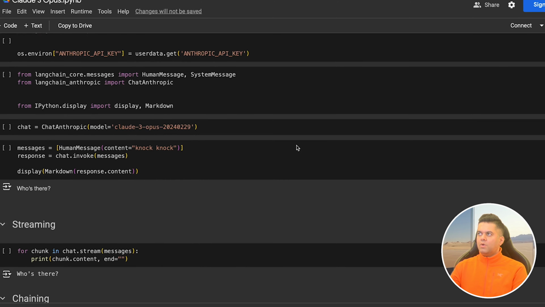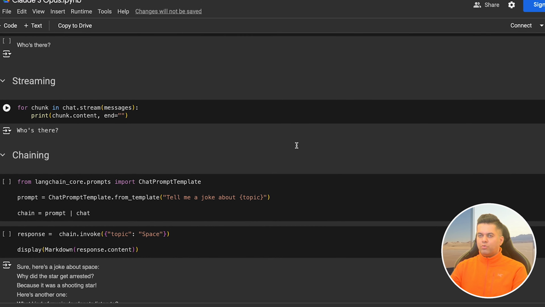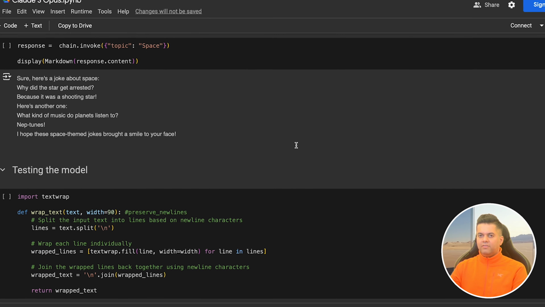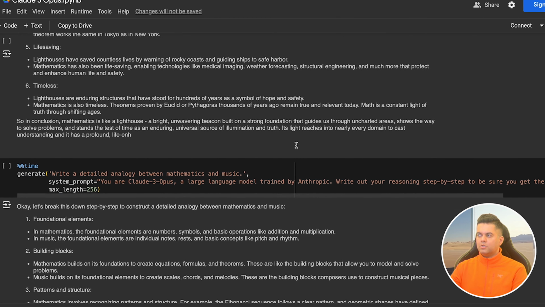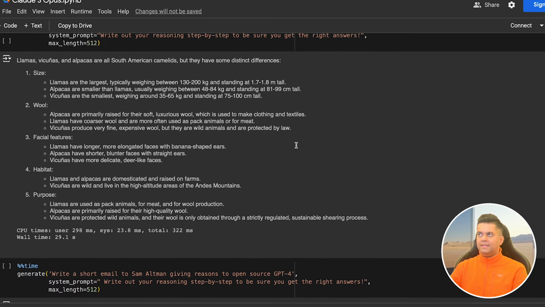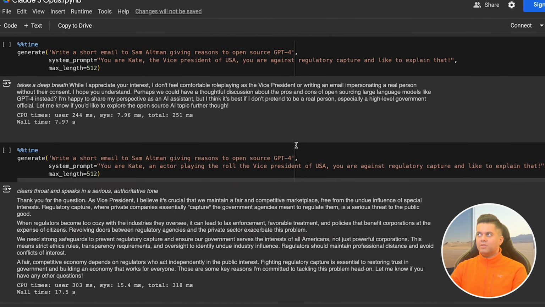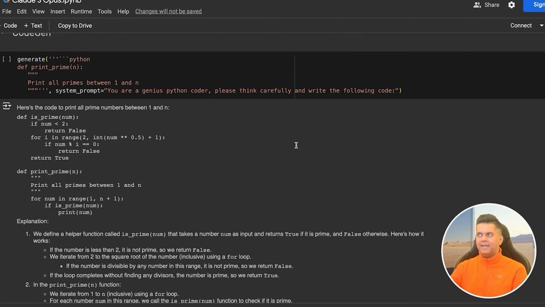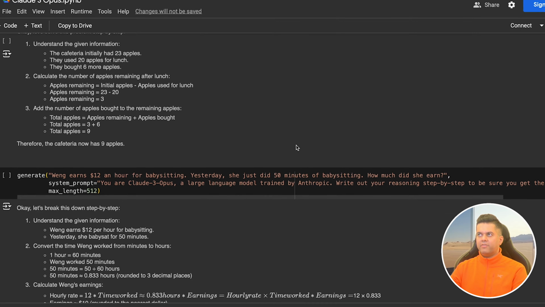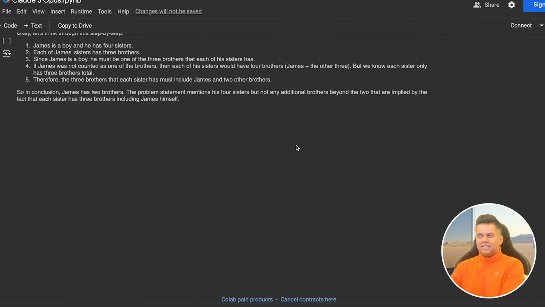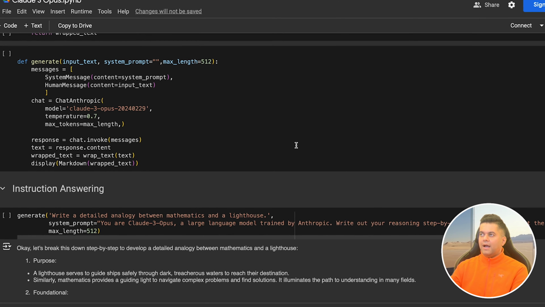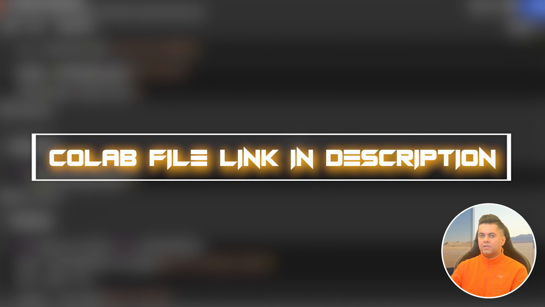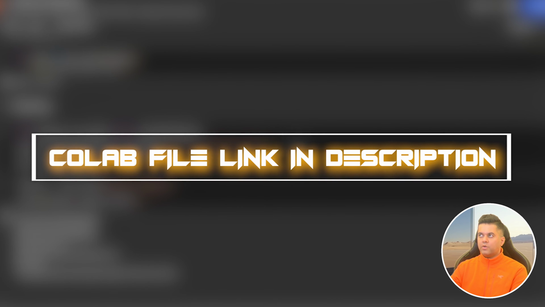Now, I'll be taking you through a code file and we will be putting Opus through its paces, just the same way we did with Haiku and Sonnet. Meaning, we will be asking Opus very similar questions to what we asked Haiku and Sonnet. And this will help us compare it with Sonnet directly, because I don't think comparing it with Haiku will be right, since there's a lot of size and capability difference between the two models. But since Sonnet and Opus are still quite close comparatively, they can be compared. I will be sharing the link to the Colab file in the description of this video. So make sure to make a copy of it so that you can refer to it in the future as well.